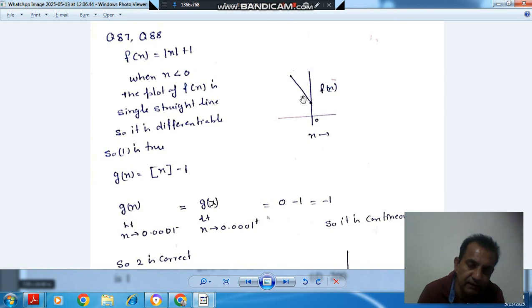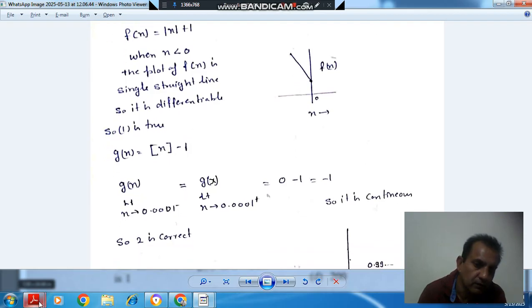As it is a single straight line or curve, it is differentiable when there is no deviation in the plot at any point. A single continuous curve is differentiable. So the first statement is true.